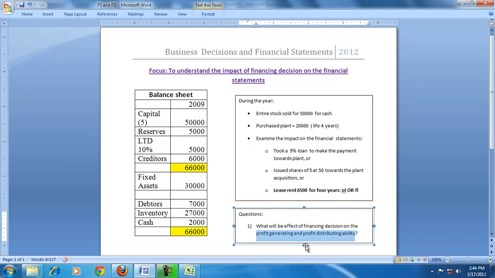So a firm can change the profit distributing ability, that is PAT, EPS, return on equity, by changing the capital structure or the financing decision. So one has to understand the financing decision by examining the effect on the financial statements and on some important indicators like PAT and EPS.